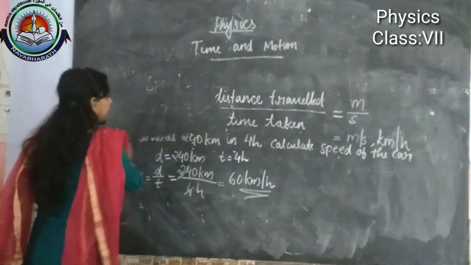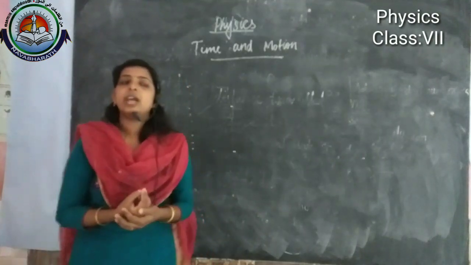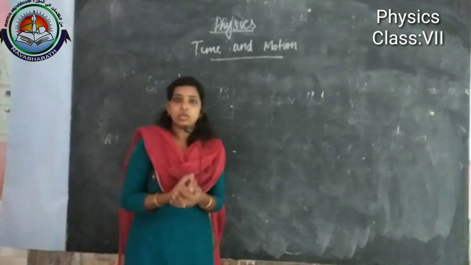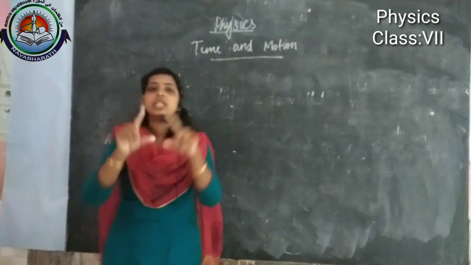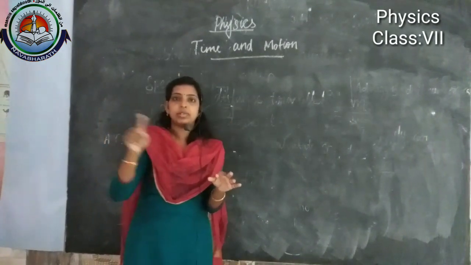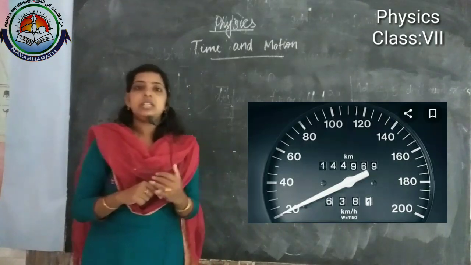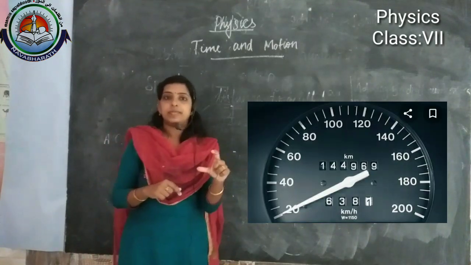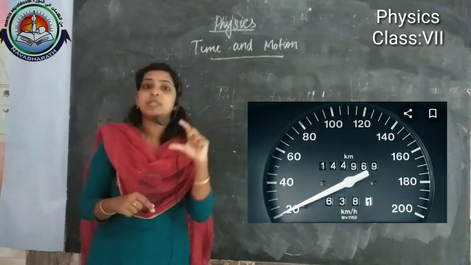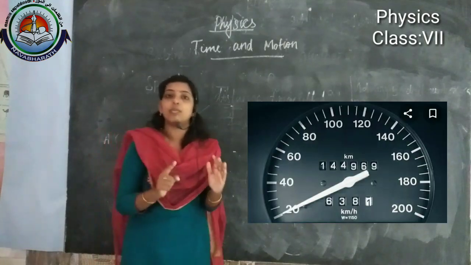Okay, then our next topic is speedometer and odometer. When we look at the dashboard of a car, you can see various instruments, right? Round shaped, like this you can see. In that, the speedometer records the speed of the vehicle at that instant of time in kilometer per hour.